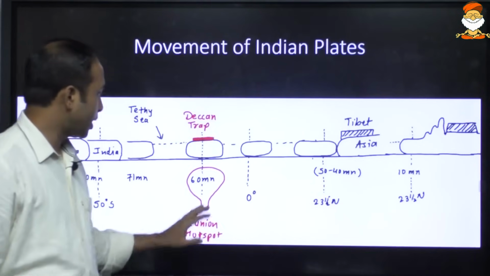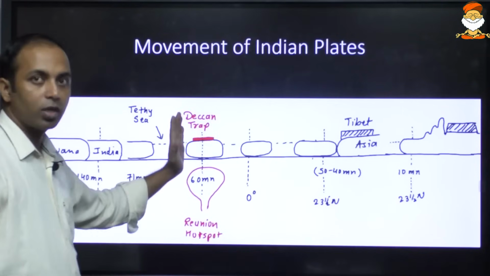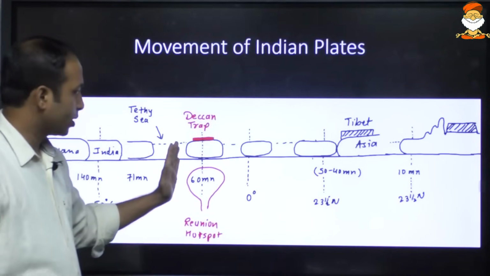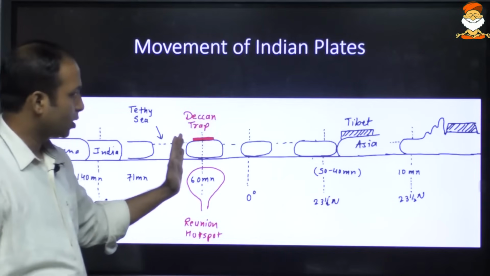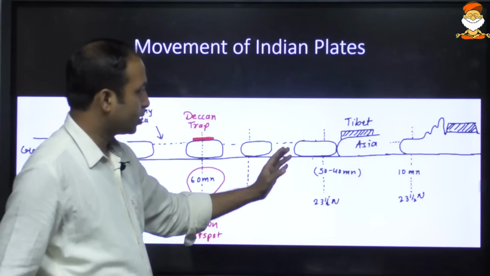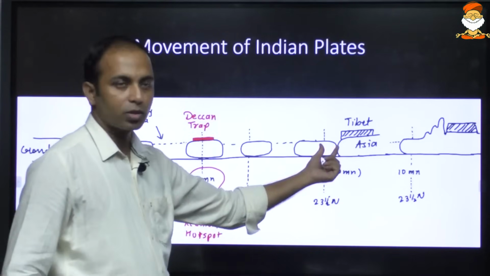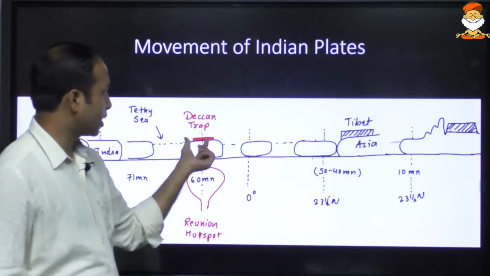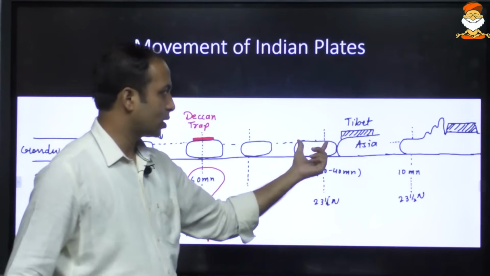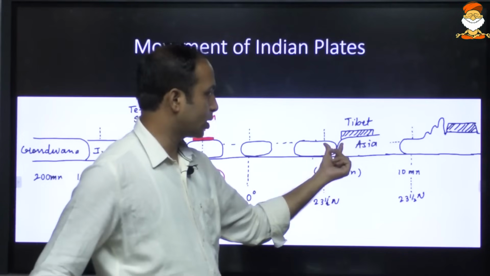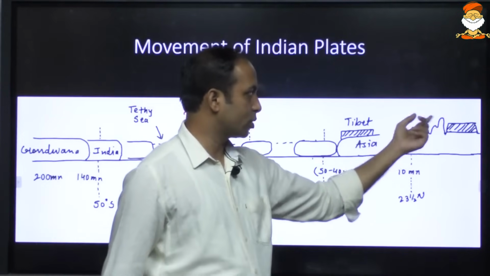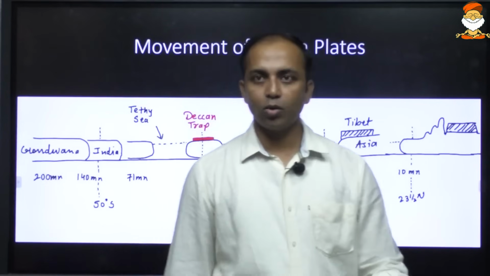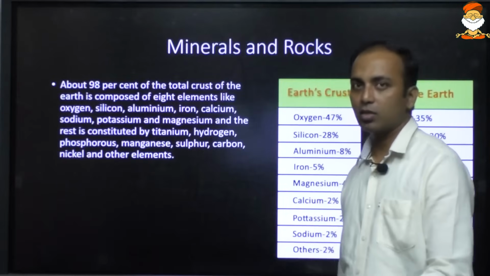Okay, so the Deccan Plateau was formed roughly 60 million years ago, much before the formation of the Himalayas. Then roughly 40 million years ago we just touched the Eurasian plate, and Tibet was already there. We already had this Deccan Plateau, and then the convergence of two continental plates took place, and then the formation of the Himalayas. Okay, so I hope things are getting easier for you to understand.